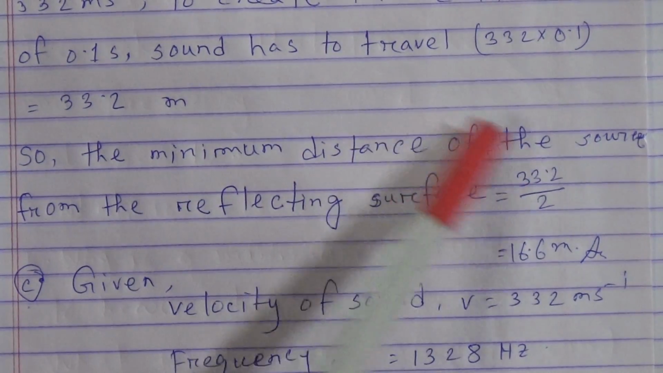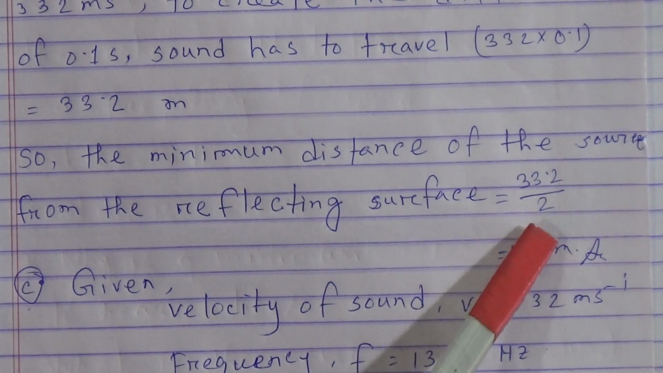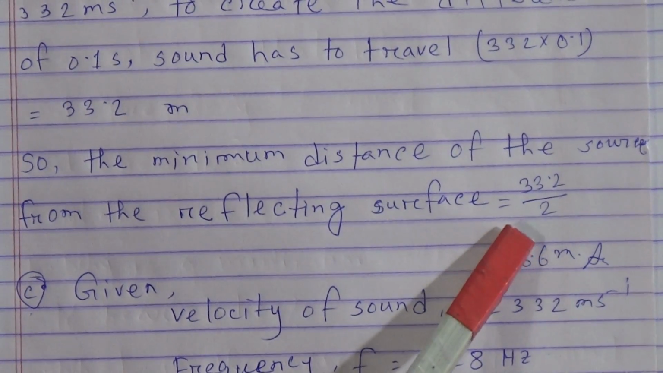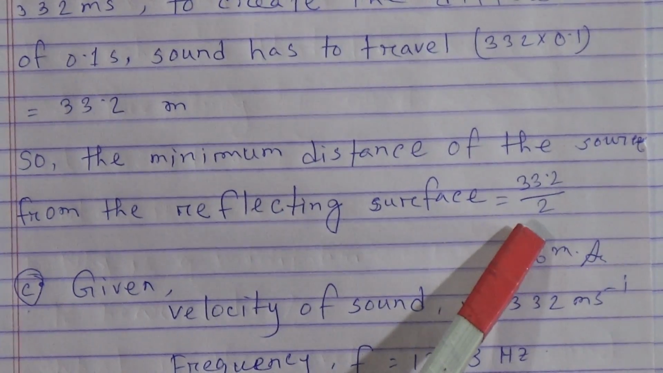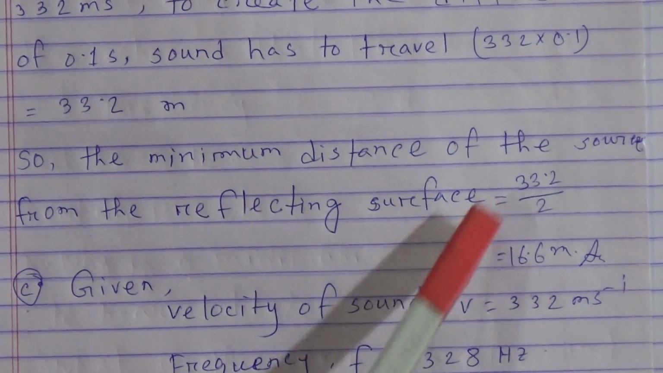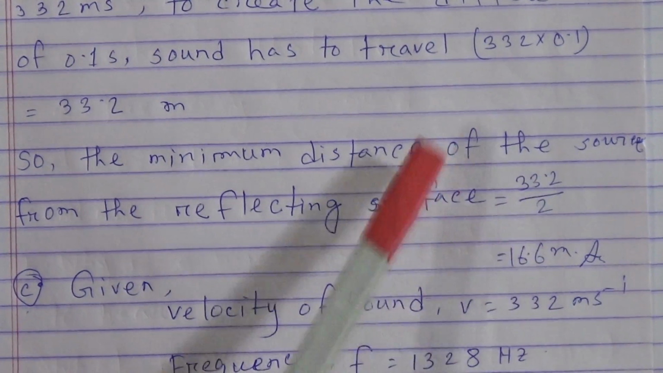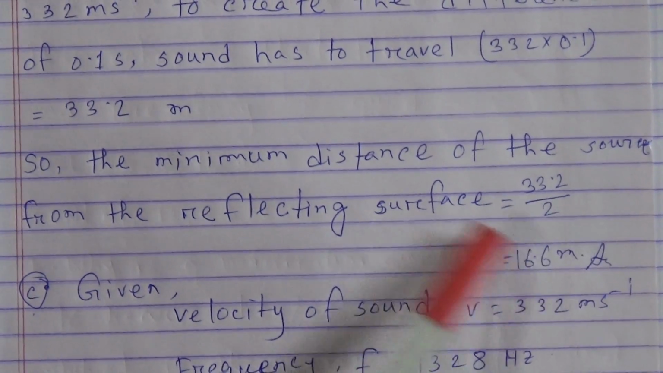So the minimum distance of the source from the reflecting surface is divided by 2. We know this formula, D equals Vt divided by 2. So 33.2 divided by 2, that means 16.6 meter.